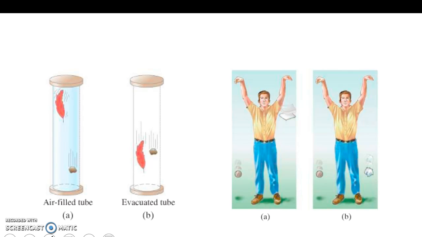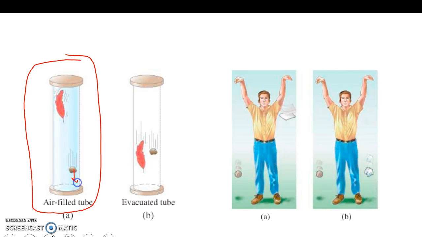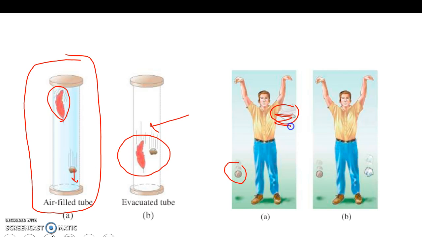So, for example, if we had an air-filled tube and we dropped a feather and a rock, the rock definitely would fall farther, would fall faster, because the feather would have more air resistance. But if we took all the air out of the tube, they would fall at the same rate. Take a sheet of paper and a ball. The sheet of paper floats down while the ball drops. If you crumple the paper up to the same shape as the ball and drop them, we would see a lot closer, if not the same. Again, without air resistance, things will fall at the same rate.